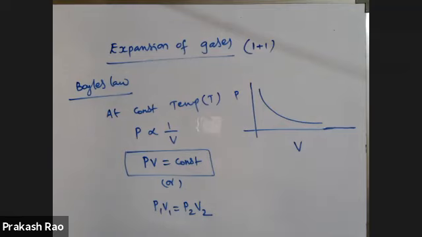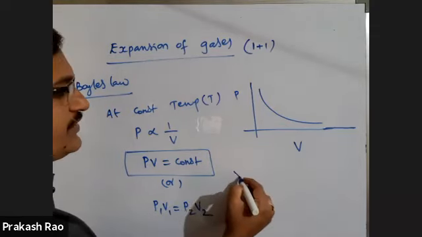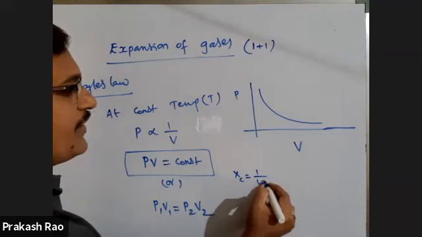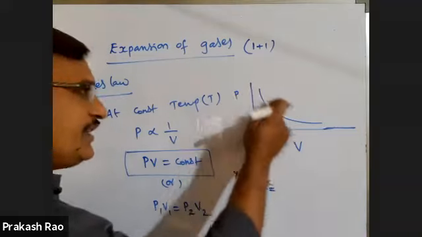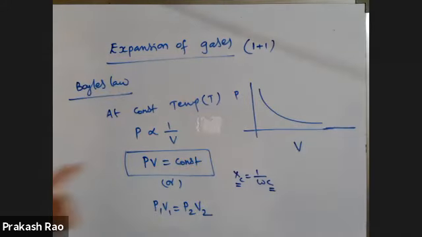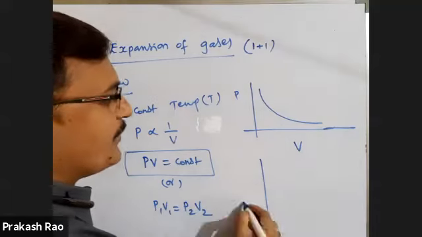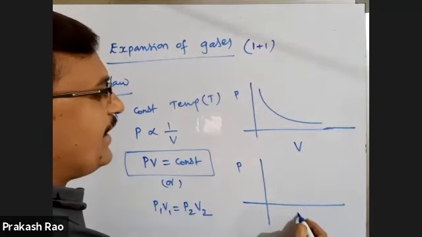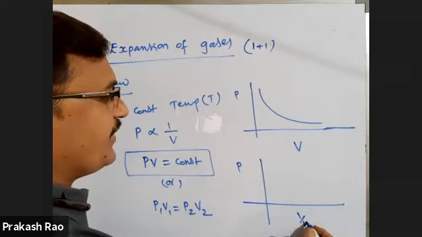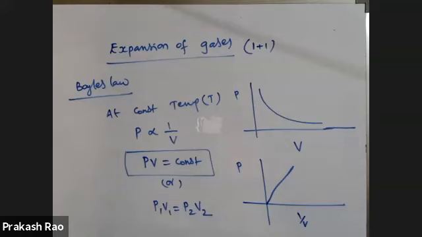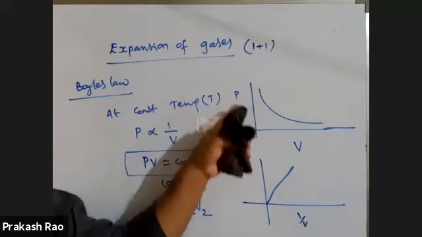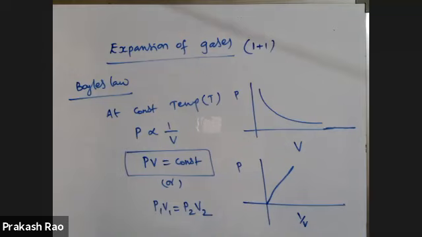For example, capacitive reactance, Xc is equal to 1 by omega C. Capacitive reactance and capacitance are inversely proportional. Again, that graph is this type of graph only. This is the graph between pressure and volume. If you take the graph between pressure and 1 by V, so P is directly proportional to 1 by V. Therefore, you will get a straight line passing through the origin. Please take that. You will get a straight line. Draw this also.